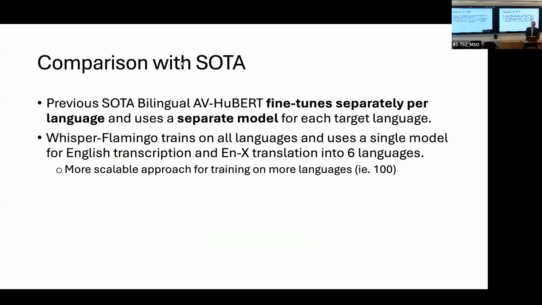However, the previous state of the art, they fine-tune separately for each language. So they have a model for English to French, English to Portuguese, etc. Versus our model was just trained once on all the different language pairs. And this could be a more scalable approach for, say, if we wanted to train on 100 languages, for example.